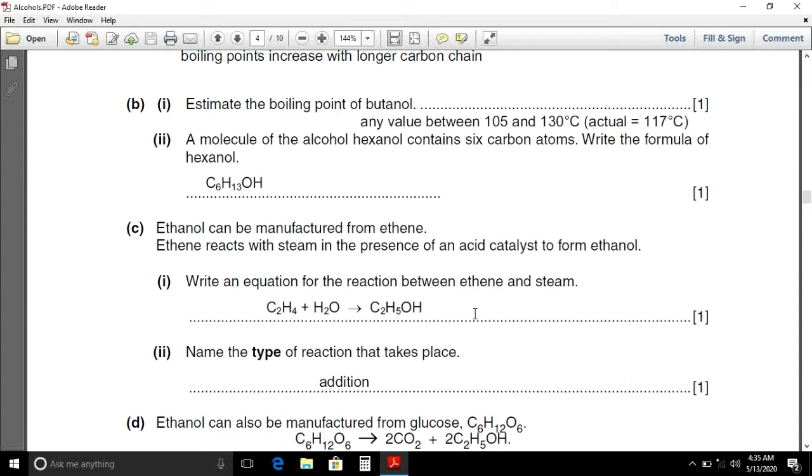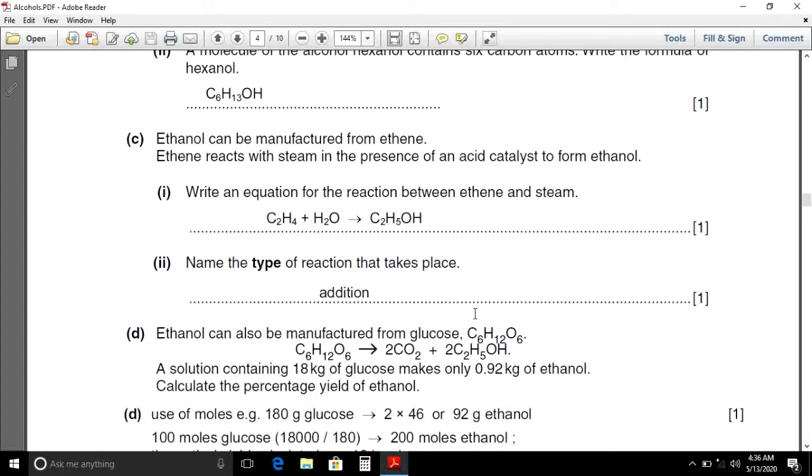Second part, a molecule of alcohol hexanol contains 6 carbon atoms. Write the formula of hexanol. The molecular formula for hexanol is C6H13OH. General formula for alcohol is CnH2n+1OH. Putting n equal to 6 for hexanol, the formula comes to be C6H13OH.